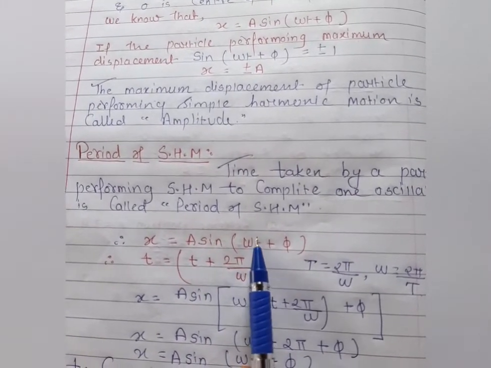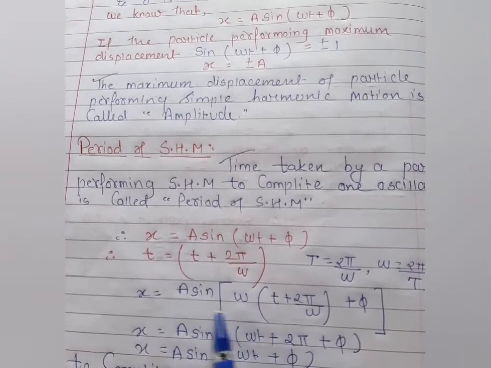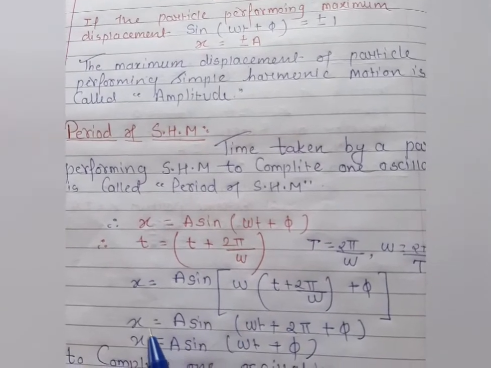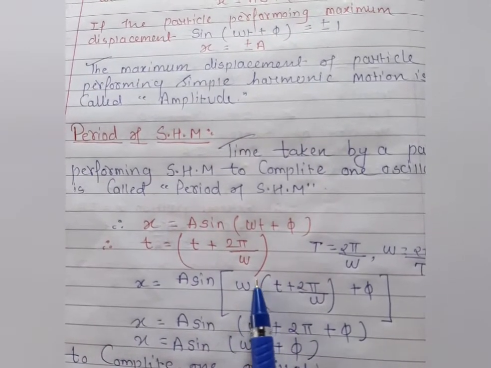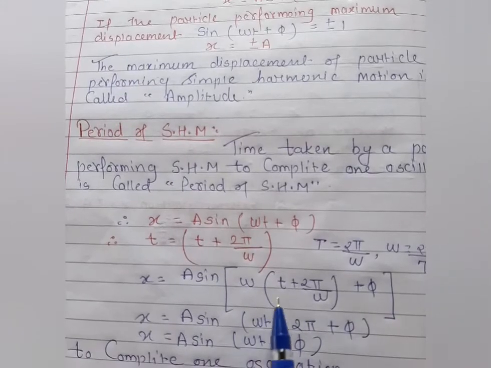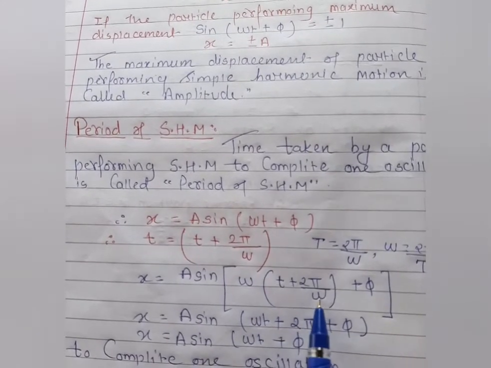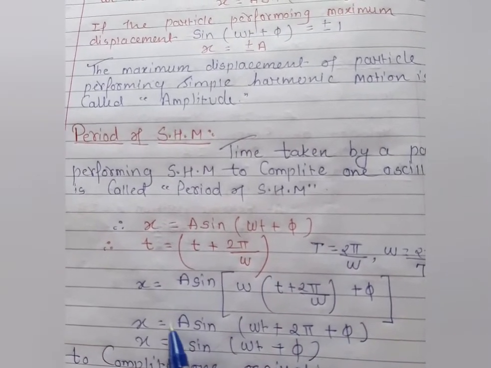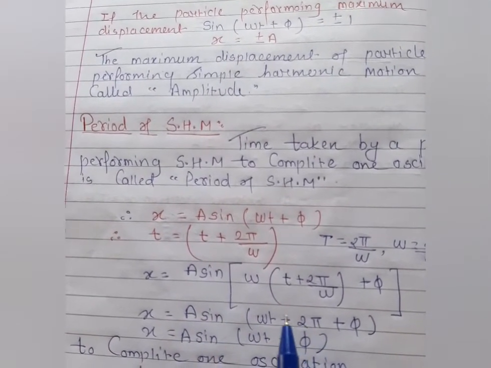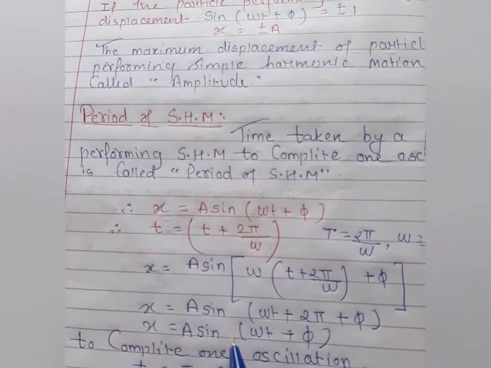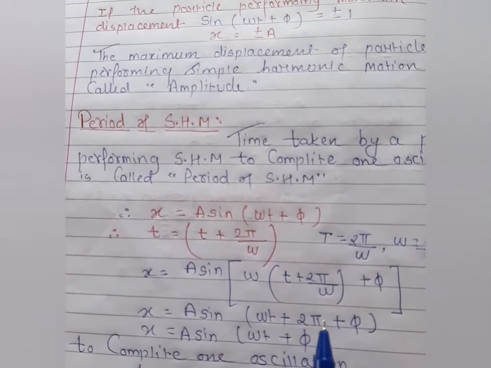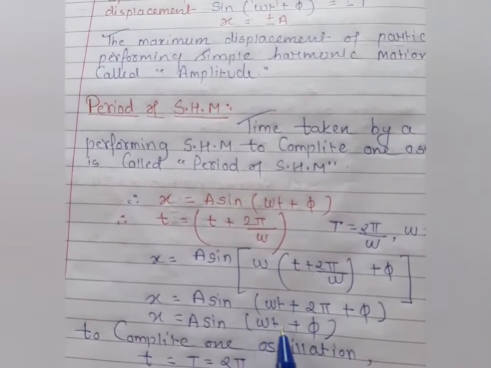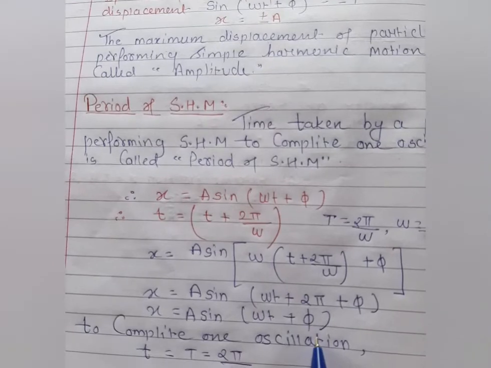Let's substitute this condition here. So in the place of t, we get t plus 2 pi by omega. So here we are getting x is equal to a sine, and when we multiply this omega with t, we get omega t plus 2 pi, omega gets cancelled out, plus phi. So after this, students, you know it very well, this x is equal to a sine omega t plus phi. So this we can write together, that is omega t plus phi here.